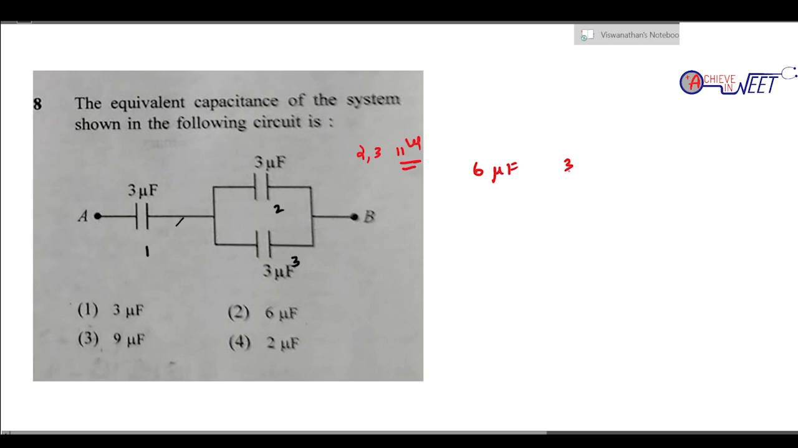So 6 and 3 micro are in series. So this total 6 and this 3 are in series. So 6 into 3 by 6 plus 3, that is 9. So 6 into 3 is 18, by 9 that is 2 microfarad. Simply option 4.